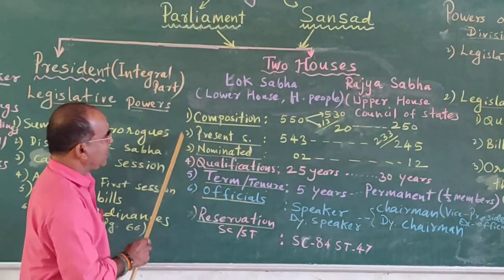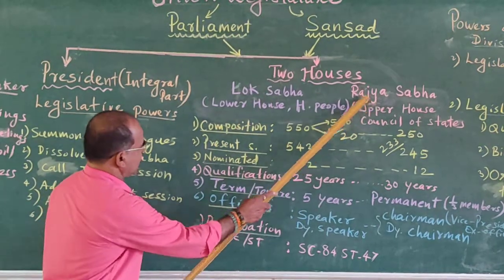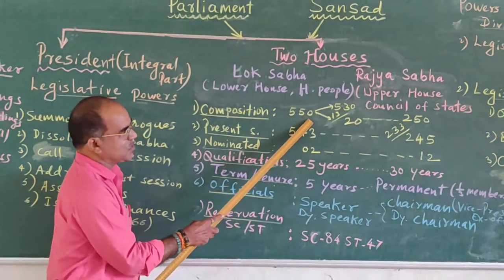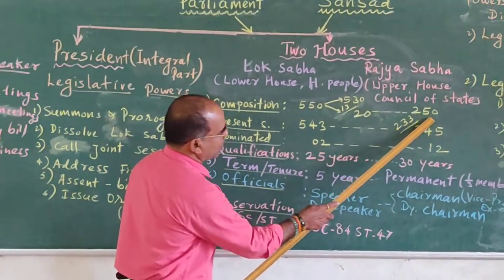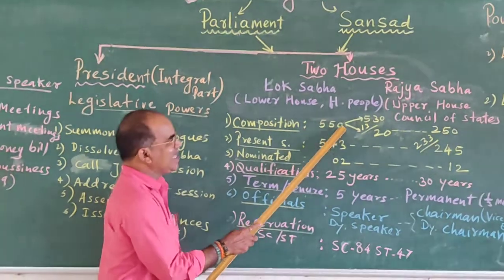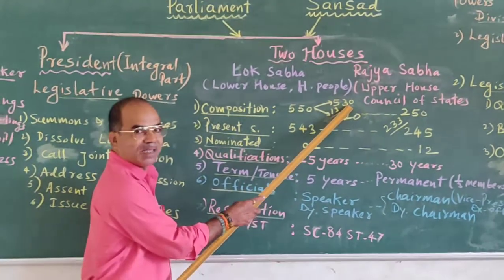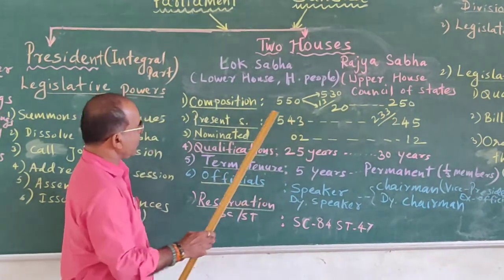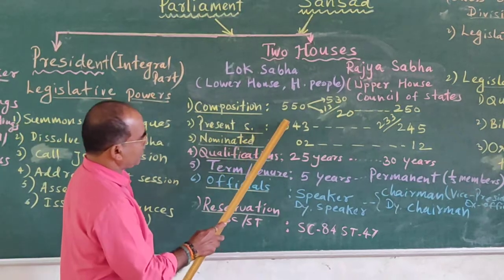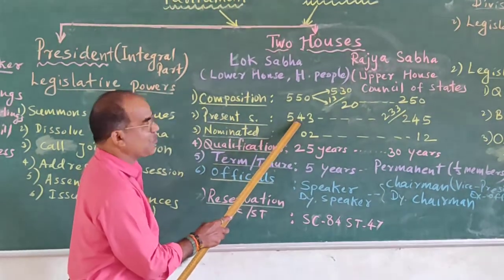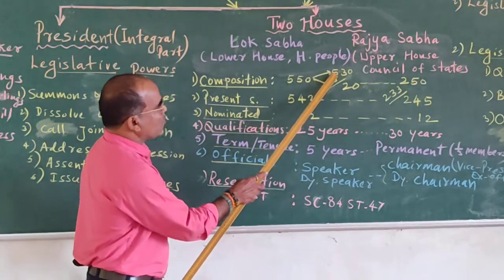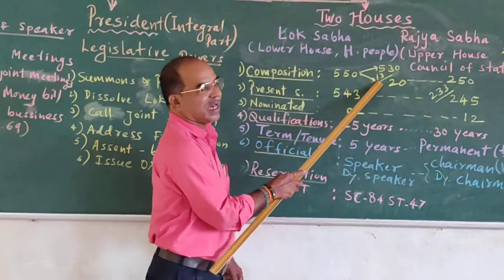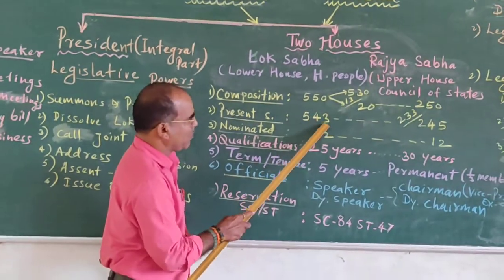Now we will discuss the different features of Lok Sabha and Rajya Sabha. First, the composition. Lok Sabha has not more than 550 members, whereas Rajya Sabha has not more than 250 members. Out of these 550, 530 are represented by the states and 20 represent the union territories. Here we will discuss present strength. The present strength of Lok Sabha is 543. Out of these 543, 530 are represented by the states of the Indian Union and 13 are represented by union territories. So it comes to 543.